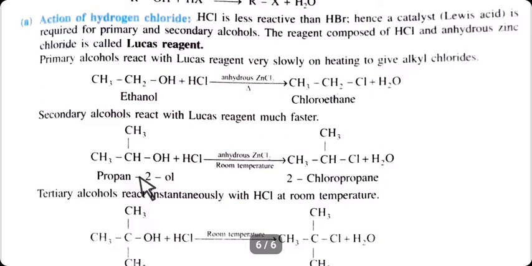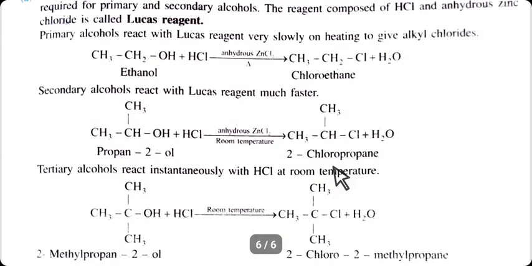This secondary alcohol reacts with HCl in presence of anhydrous zinc chloride at room temperature. As all of you know, HCl and anhydrous zinc chloride is nothing but Lucas reagent. Same reaction is carried out here. OH reacts with H and forms a water molecule, and chlorine is attached with the alkyl group. So secondary alkyl halide, meaning 2-chloropropane, a secondary propyl chloride, is formed.